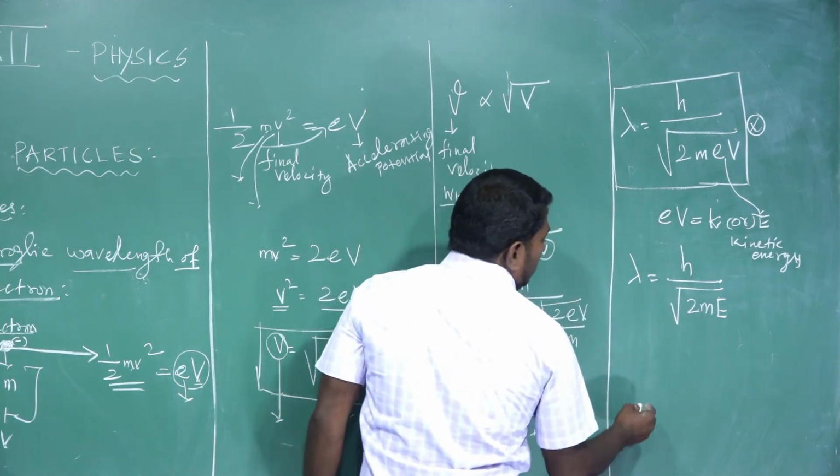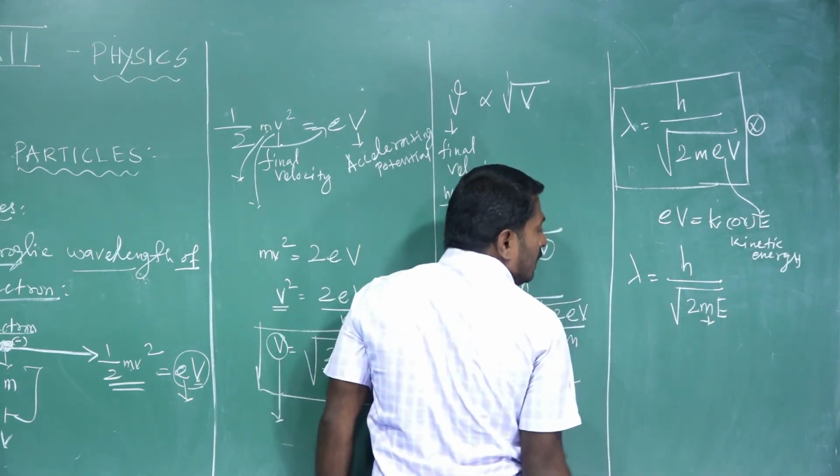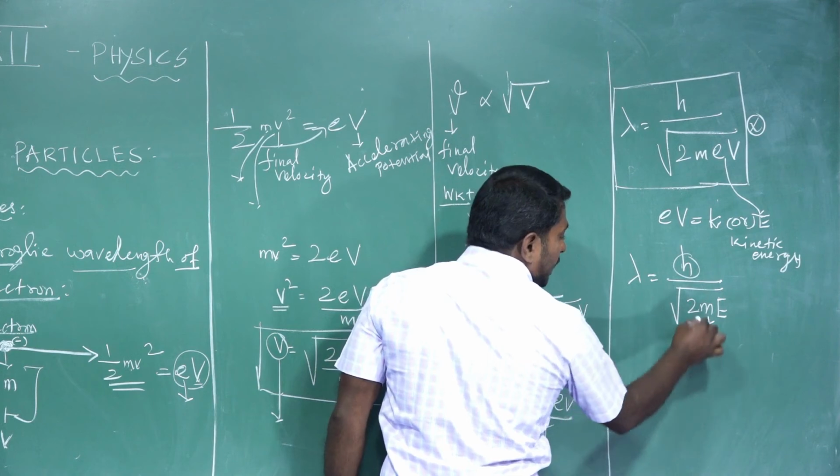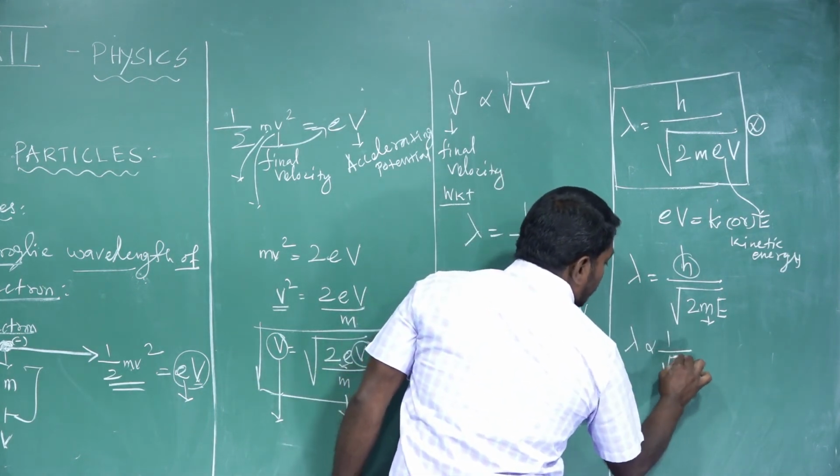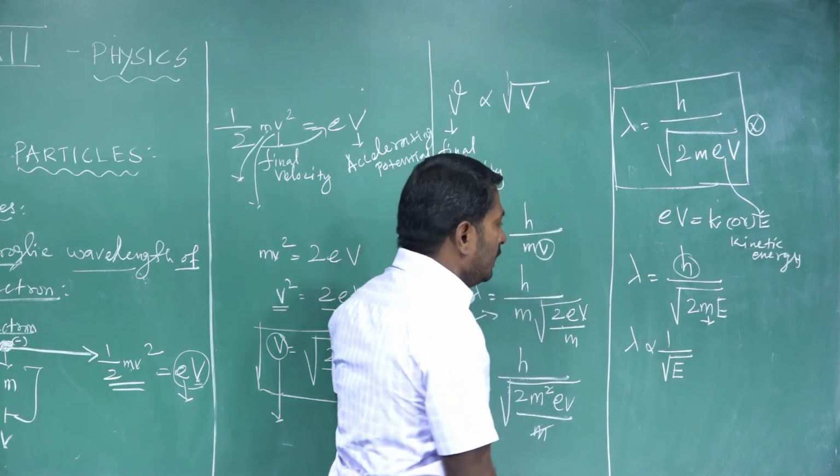So from this equation, mass of electron is constant, Planck's constant is constant, then the de Broglie wavelength is inversely proportional to the square root of kinetic energy.